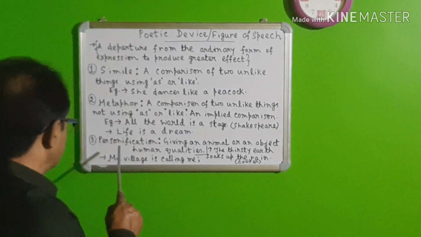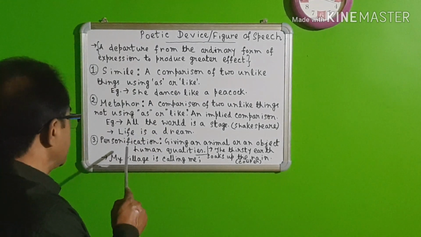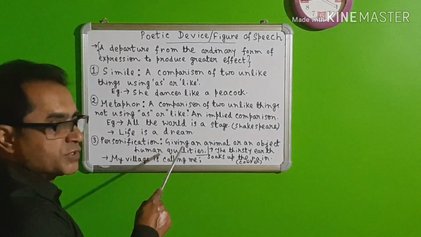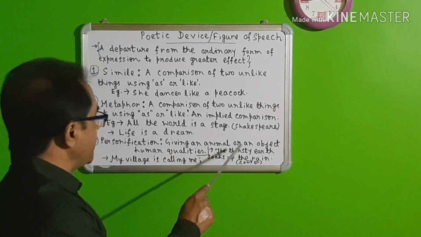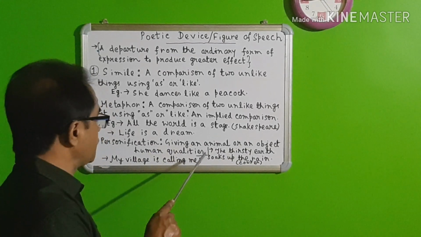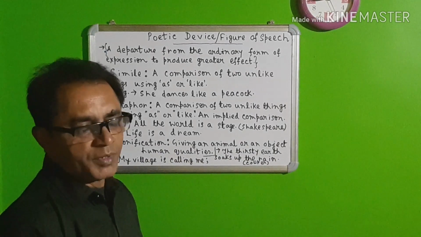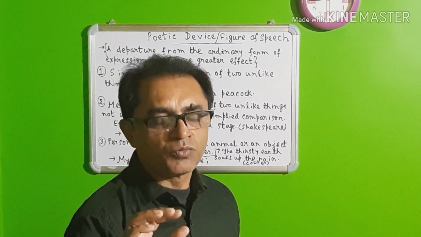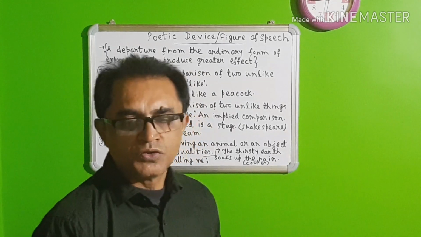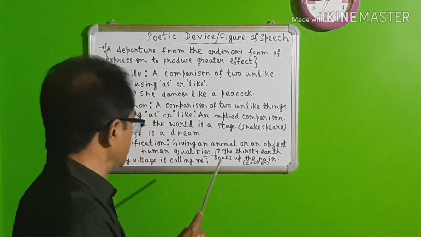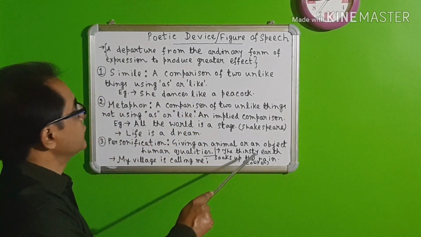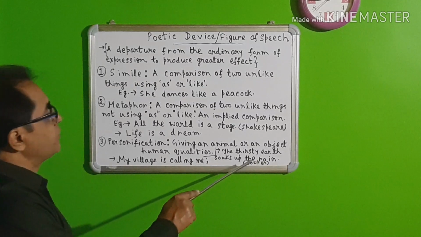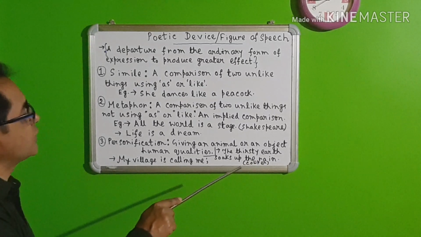Let's go to the third figure of speech, that is personification. What is personification? It is giving an animal or an object human qualities. If we describe a animal or object giving some human qualities, then we can call it personification. For example, you can say that the thirsty earth soaks up the rain.